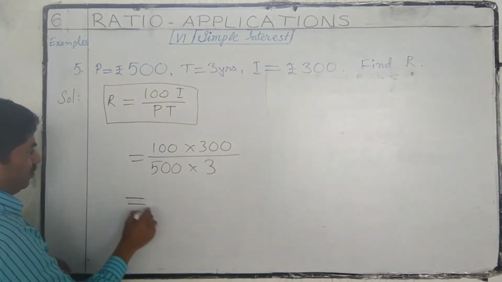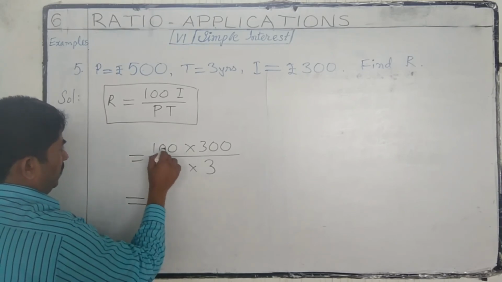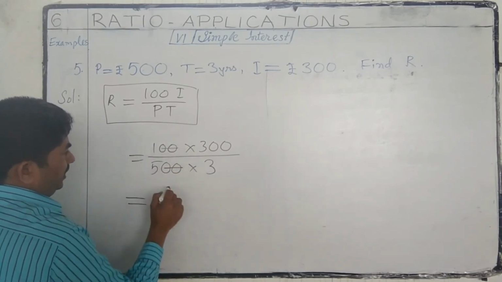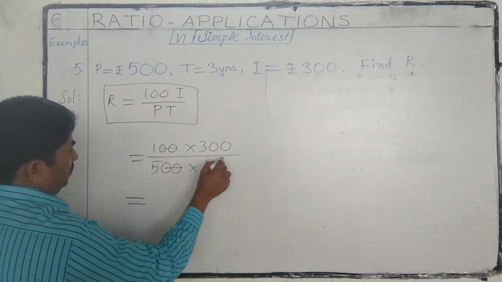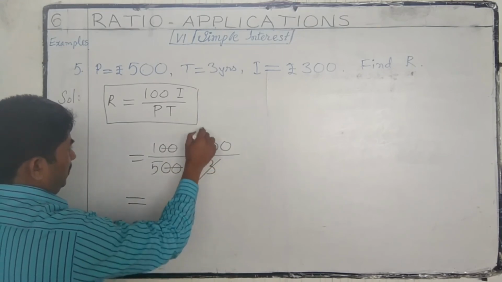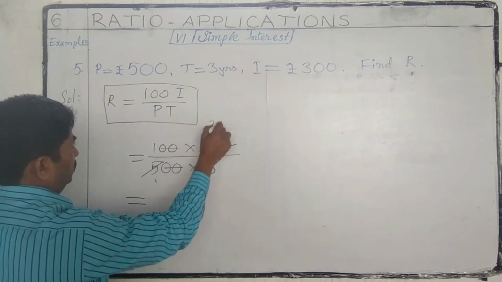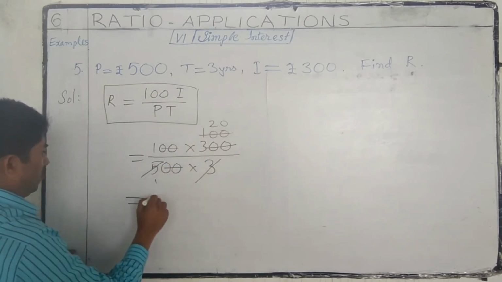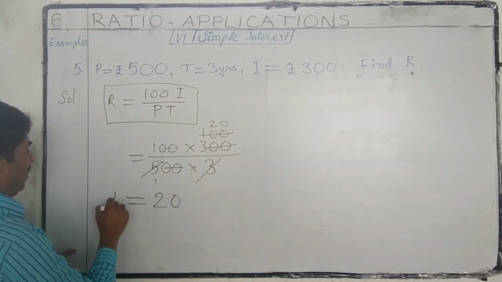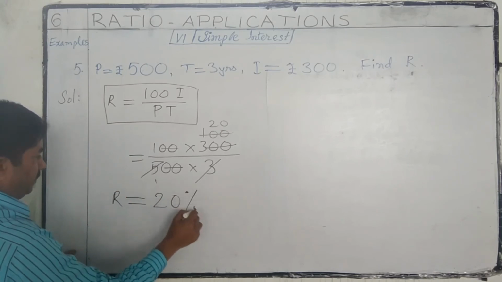Now we have to simplify this. Two zeros get cancelled. So R is equal to 20%.